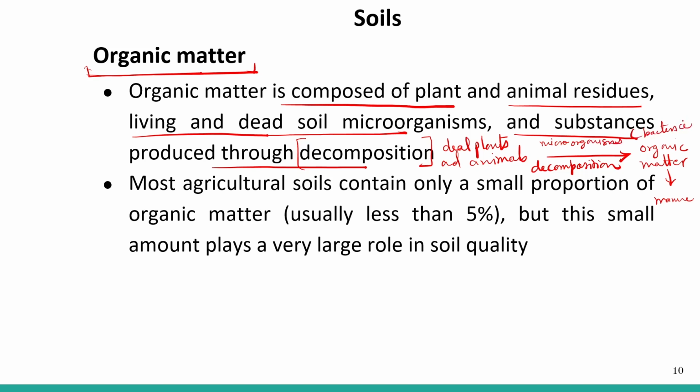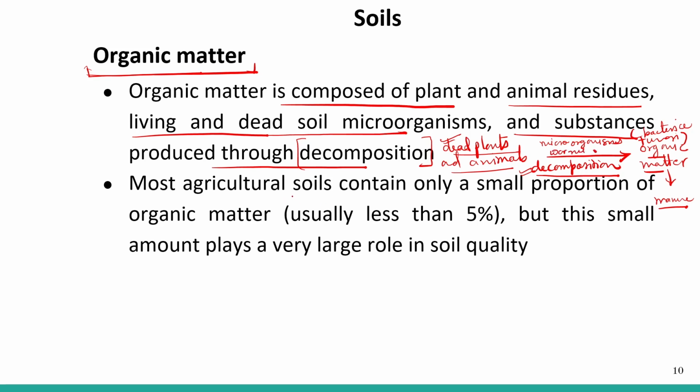We require some bacteria and fungi. They work on these dead plants and animals. They grow on them, and they do the process of decomposition. They change the complex substances present in the dead bodies into simpler forms, and that is the process of decomposition. Now this organic matter changes to manure, right? Microorganisms and worms are required.